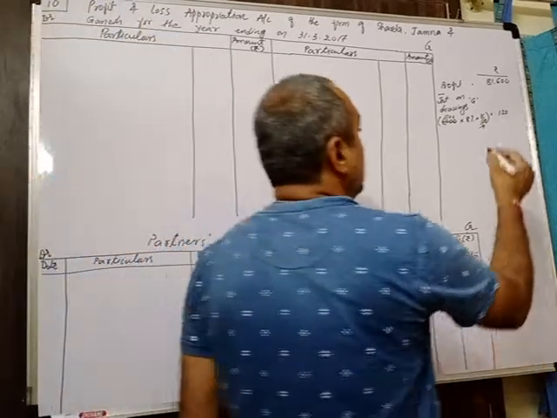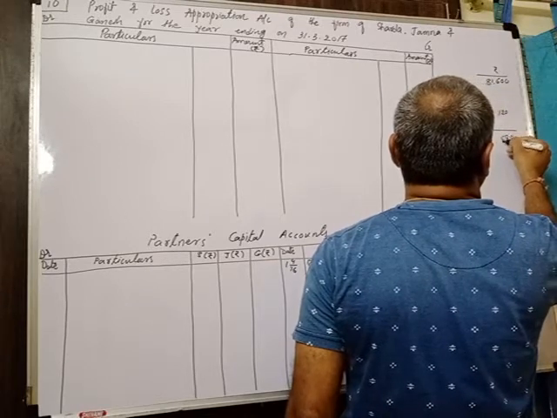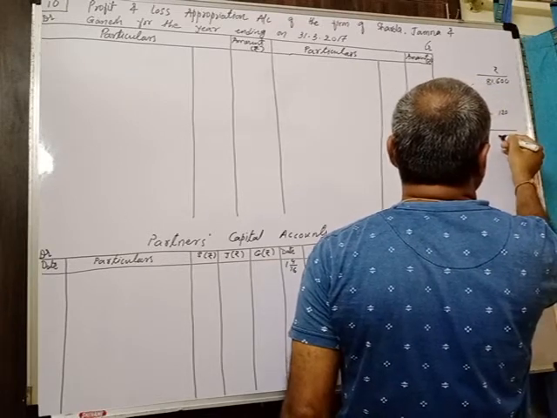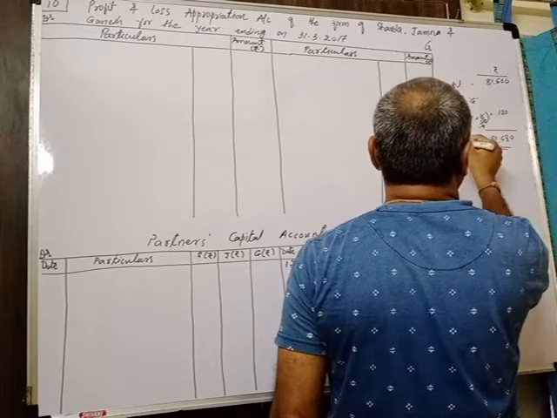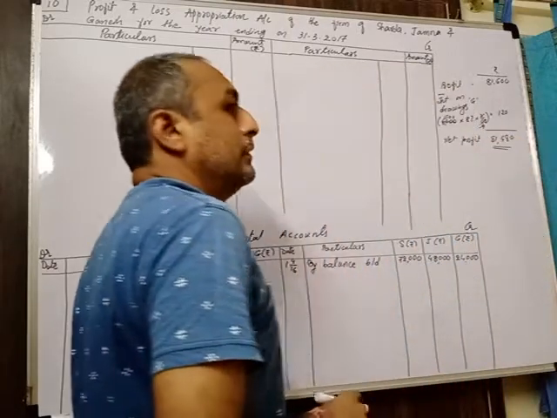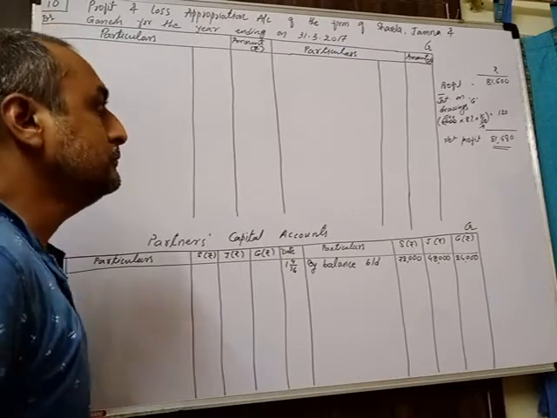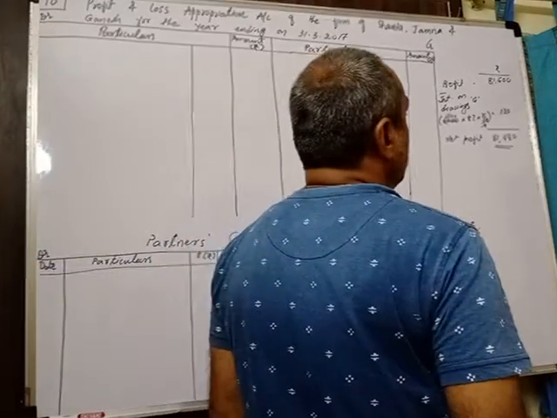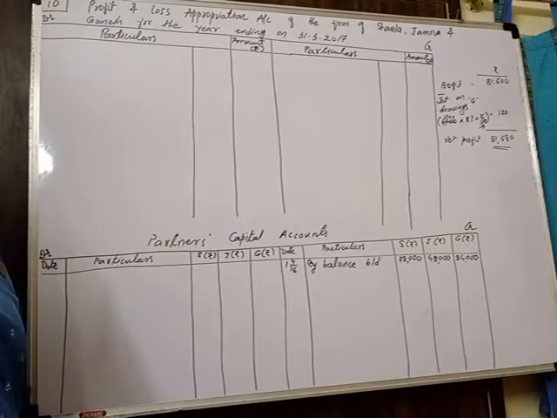Now what is the deduction? 81,480, that is your net profit. Okay. So this is your interest amount and the net profit. Interest and net profit is available.